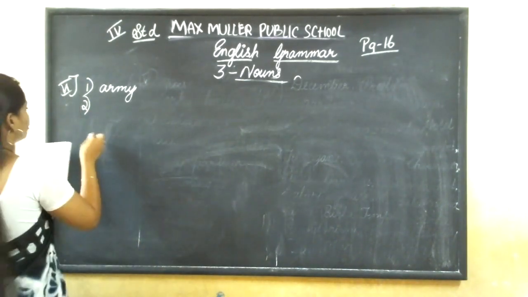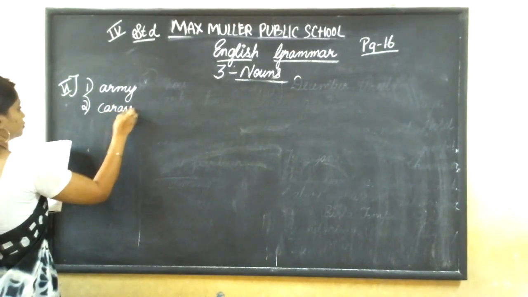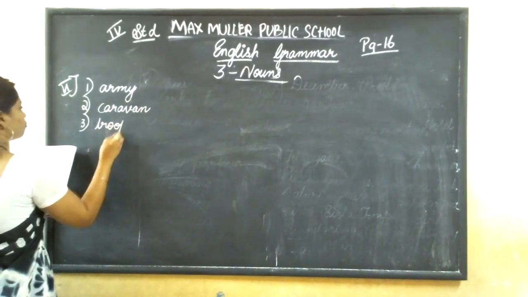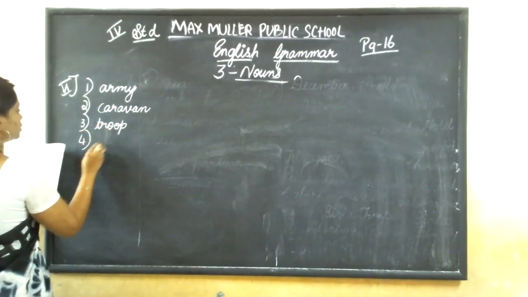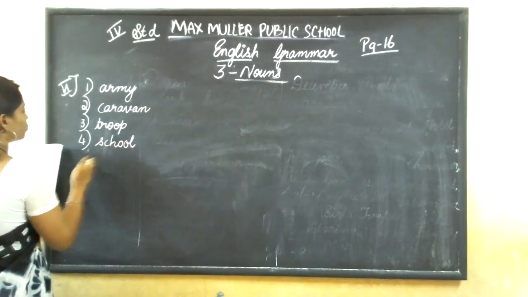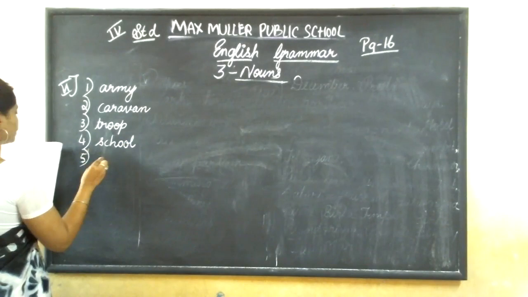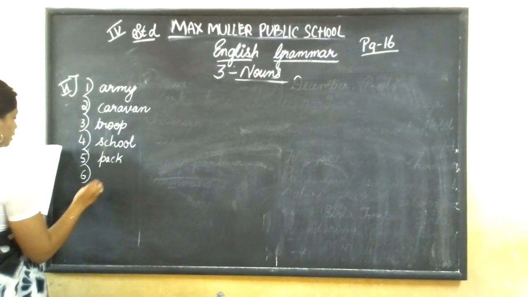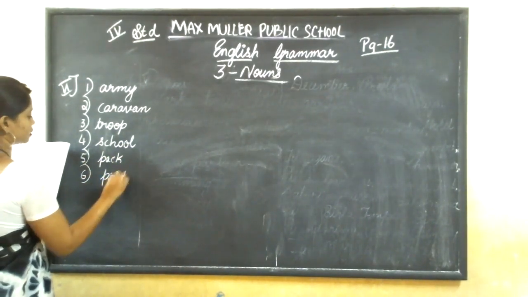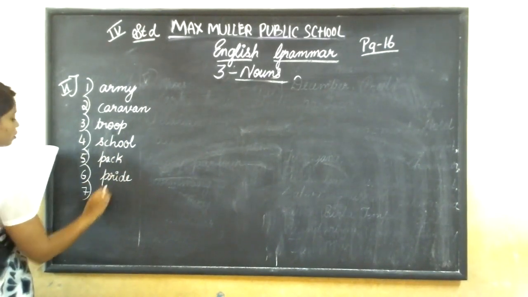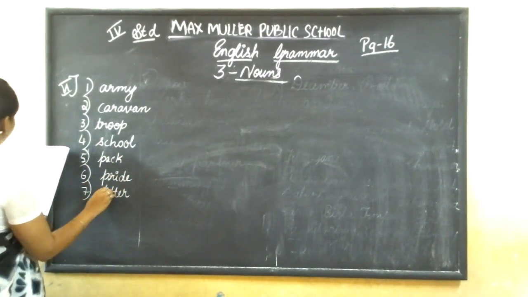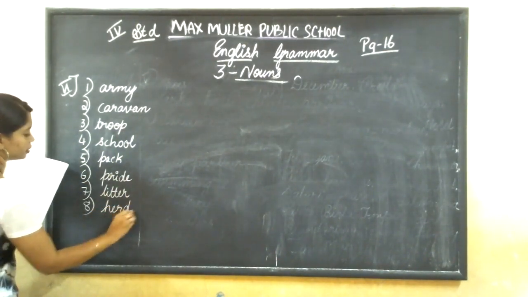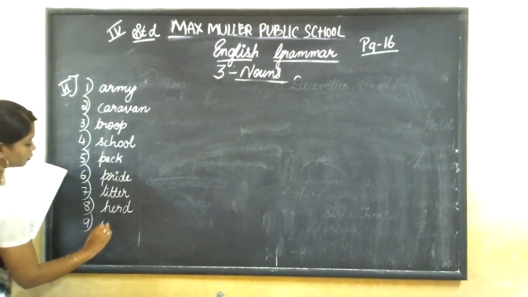Okay. A caravan of camels. A troop of monkeys. A school of fish. A group of fish is called as school. A pack of dogs. Okay, group of dogs we call as pack. A pride of lions. Group of lions we call as pride. Litter of pups. A herd of elephants. A swarm of bees.